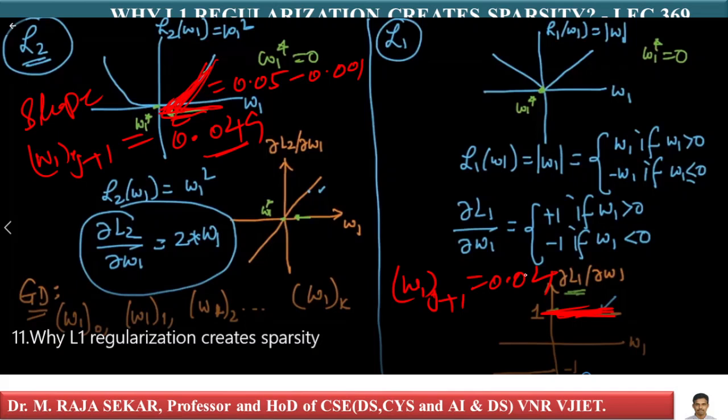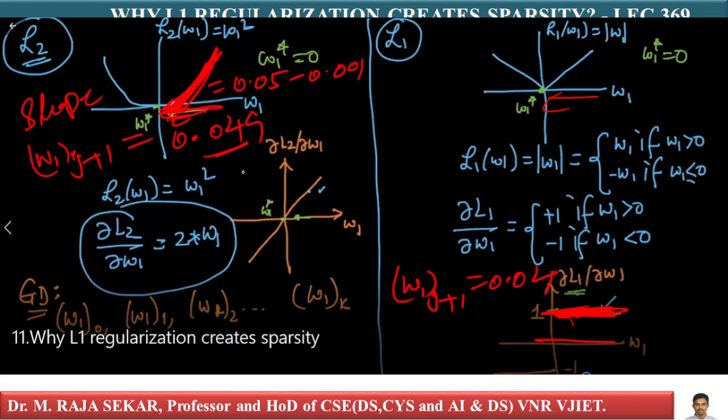What about L1 regularization? This derivative is constant, isn't it? In L1 regularization, this term dou L1 by dou W1 is constant, even as the value of W1 moves towards 0. If W1 moves towards 0, what is this derivative? This derivative is constant in L1, and the gradient is decreasing in L2. In L2 regularization, it decreases, isn't it?